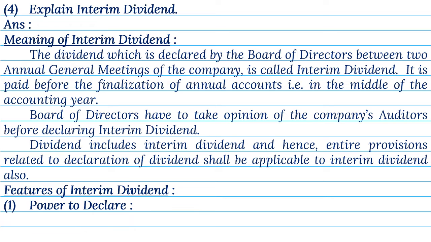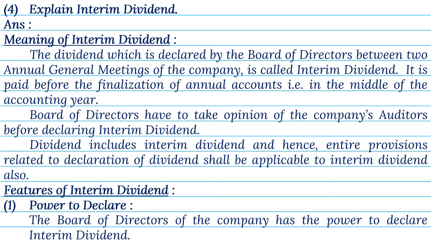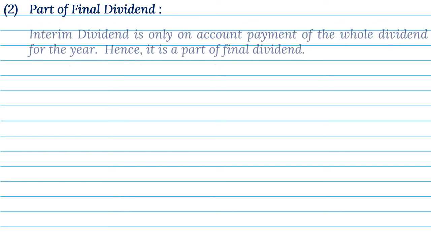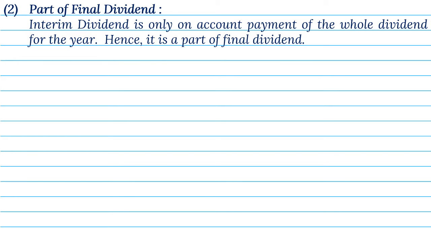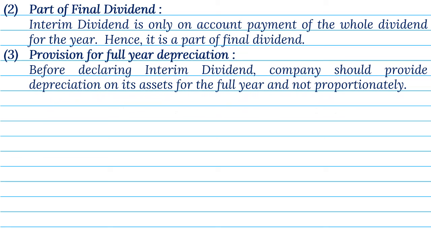1. Power to declare. The board of directors of the company has the power to declare interim dividend. 2. Part of final dividend. Interim dividend is only an on-account payment of the whole dividend for the year. Hence, it is a part of final dividend. 3. Provision for full year depreciation. Before declaring interim dividend, the company should provide depreciation on its assets for the full year and not proportionately.